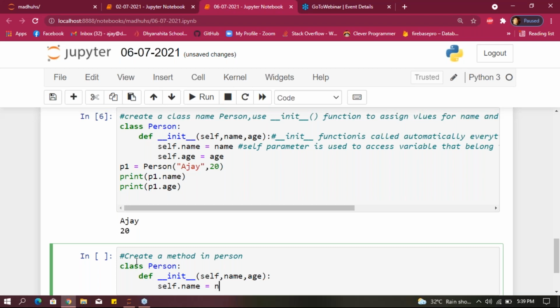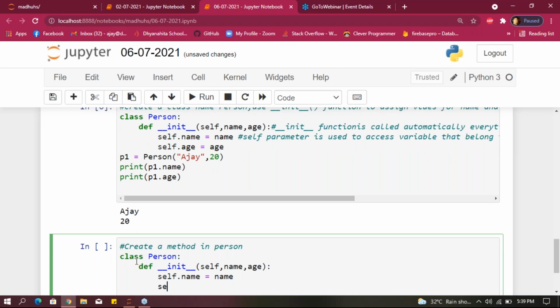Self dot name equals name, and self dot age equals age.